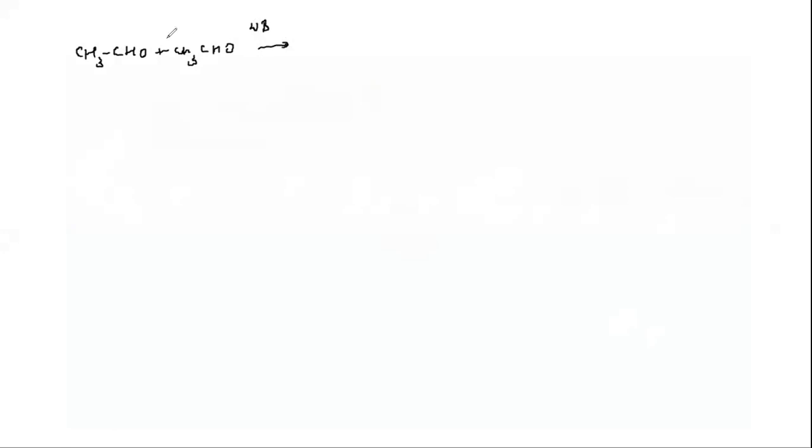I can represent it like this, with hydrogens on the CH3: this is the alpha hydrogen and this is the alpha carbon. When this hydrogen comes out, I rewrite the second molecule completely: CH3, carbon double bond oxygen, with a hydrogen attached.